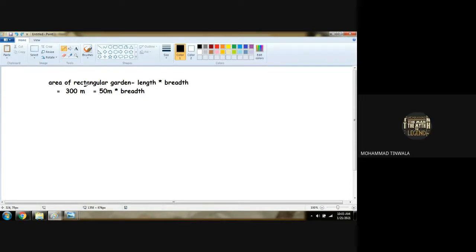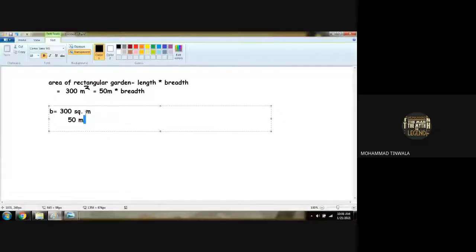Okay, I'll do one thing. I'll place square meter like in writing. Okay? So what we got? We will put breadth at a side.